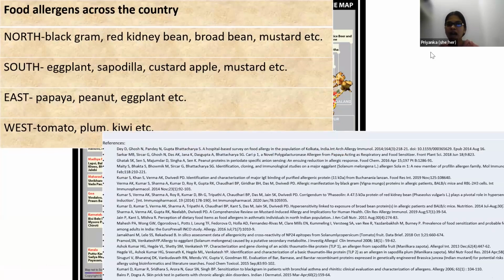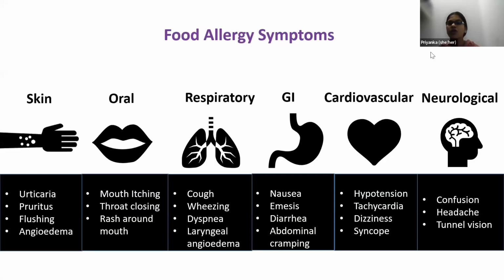So when we have a list of these food items, what are the symptoms associated with these food items? We have noticed the food allergy symptoms can be skin related, it can be oral, it can be respiratory, it can be GI, cardiovascular or neurological. And you can see the symptoms associated with each and every organ system.